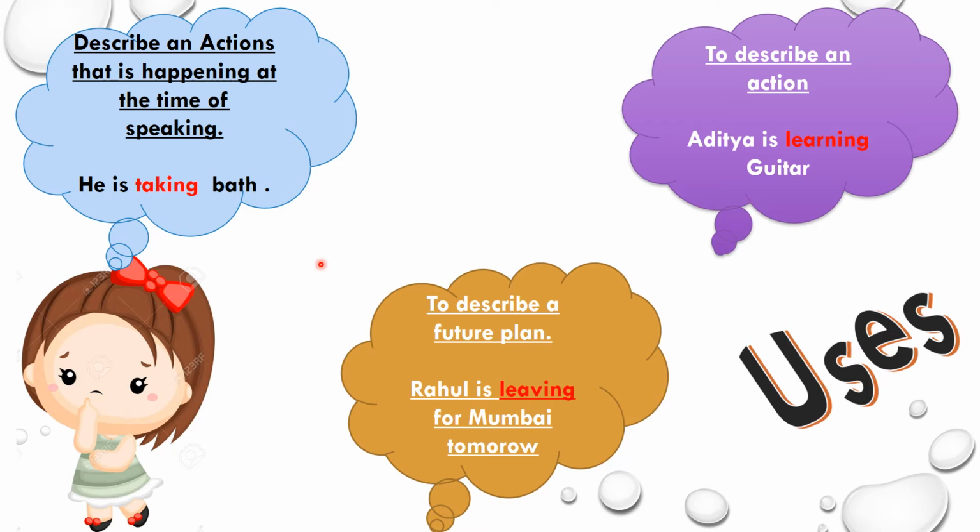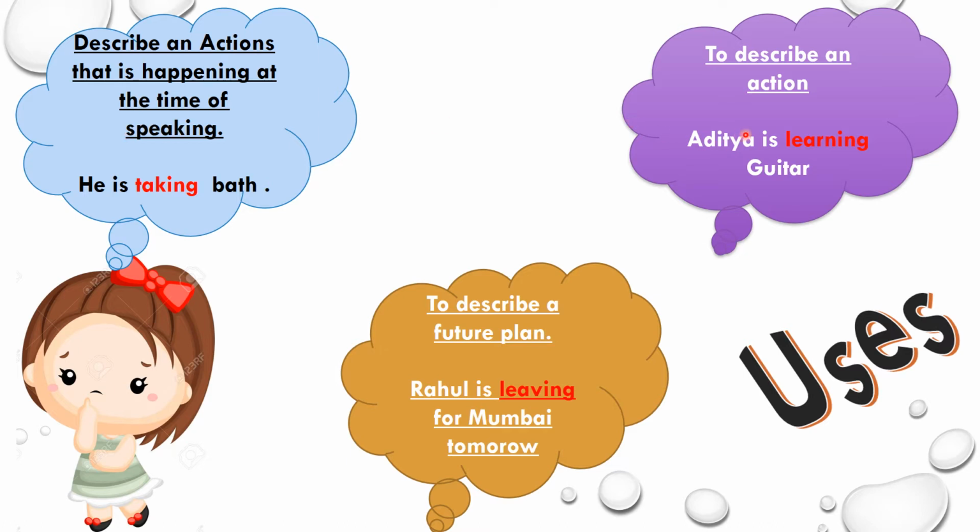So now let's discuss the uses of present continuous tense. Our first use is to describe an action that is happening at the time of speaking. For example, he is taking a bath. So when the person is speaking, at that time he is taking a bath, right?